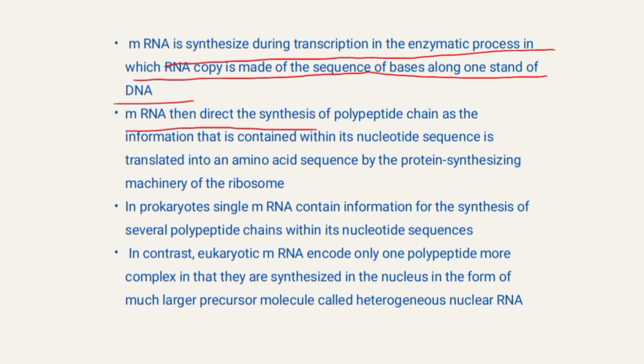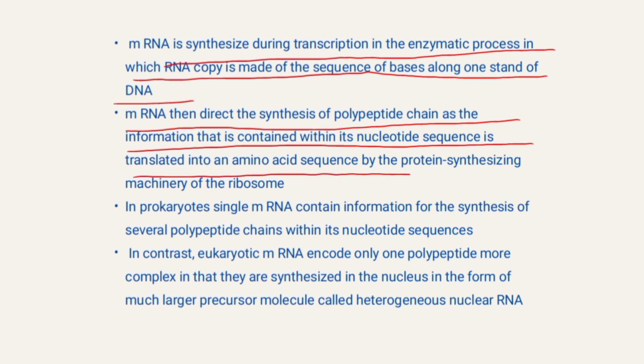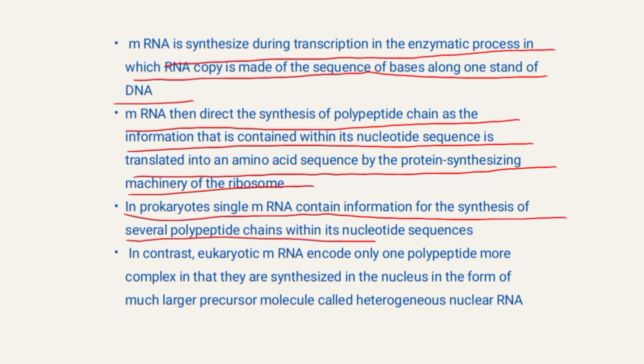mRNA then directs the synthesis of a polypeptide chain as the information contained within its nucleotide sequence is translated into an amino acid sequence by the protein synthesizing machinery of the ribosome. In prokaryotes, a single mRNA contains information for the synthesis of several polypeptide chains within its nucleotide sequence.